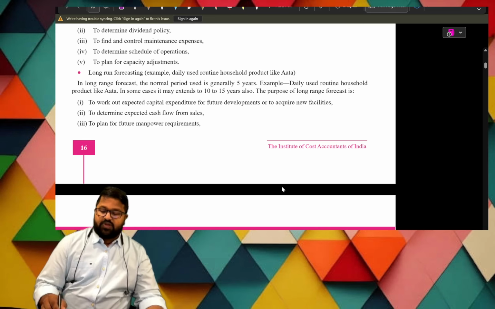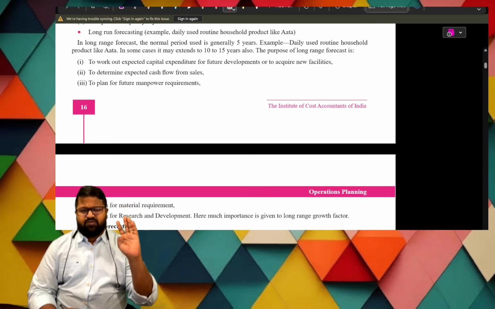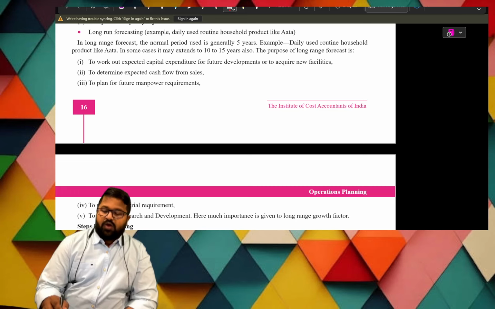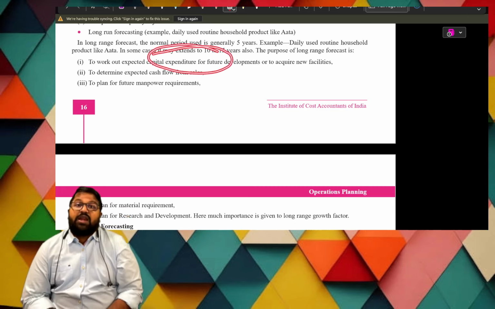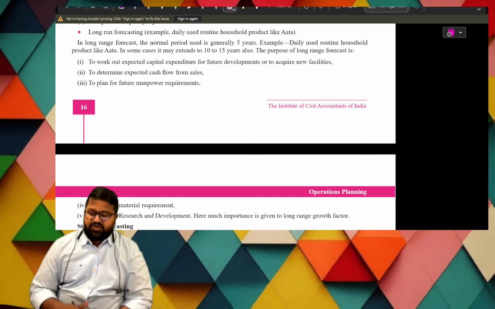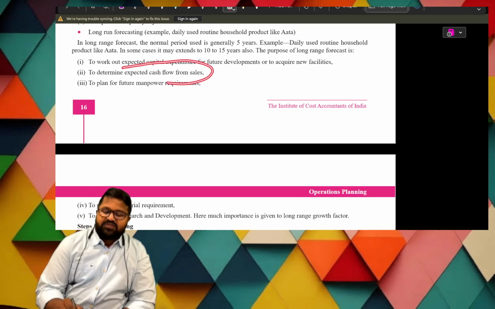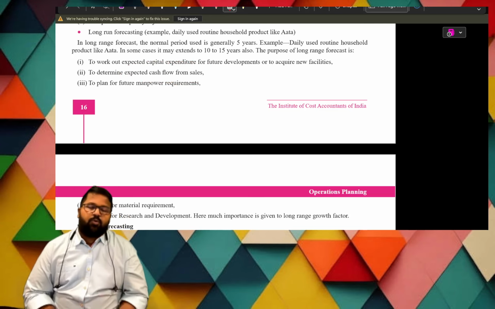And uses. There are n number of uses. Totally 5 uses are there. You go with any five. What are the five? To work out expected capital expenditure, regarding capital expenditure we are planning, not normal expenditure. Next, expected cash flow from sales. This is also important.